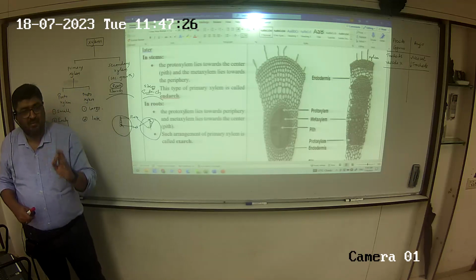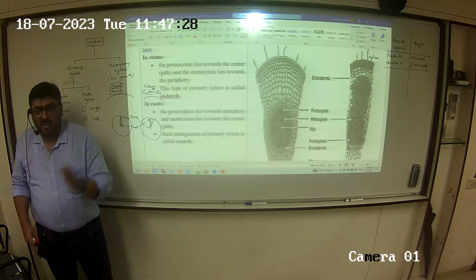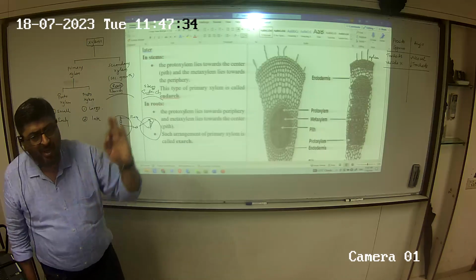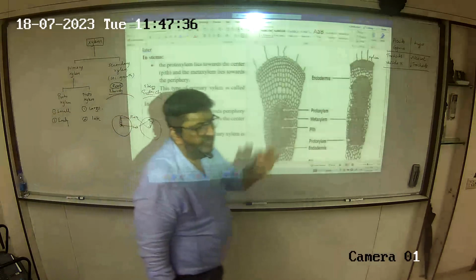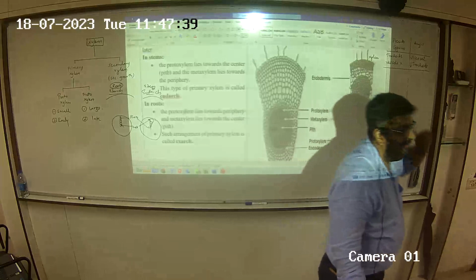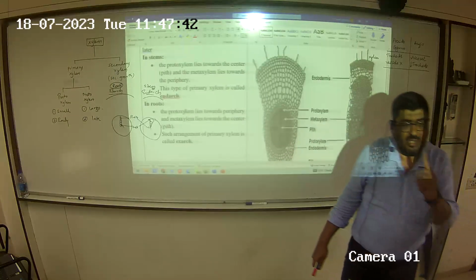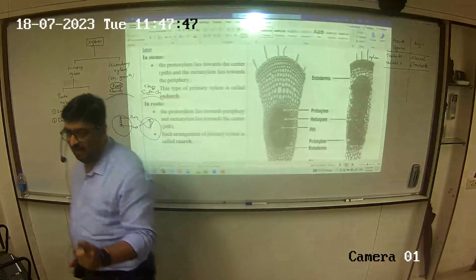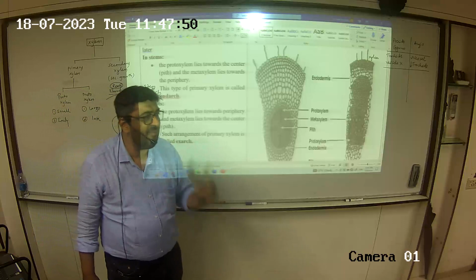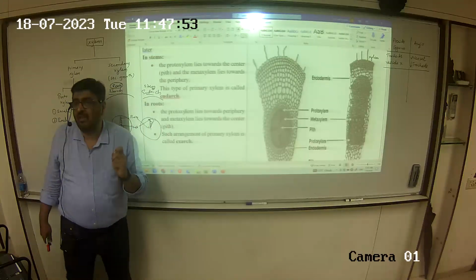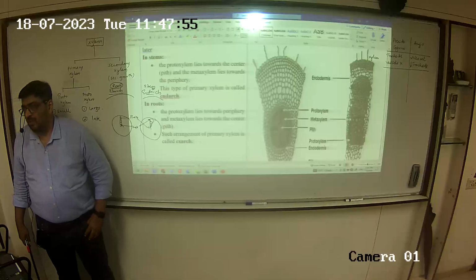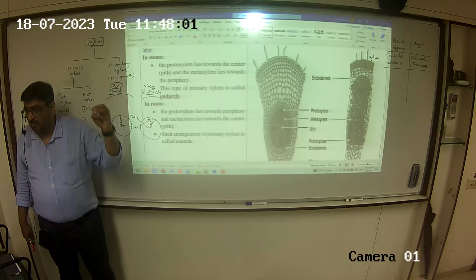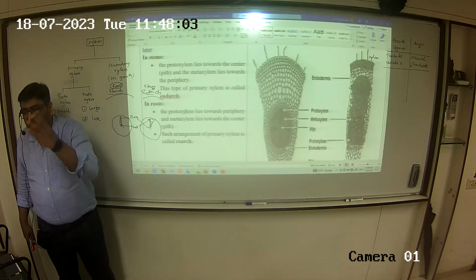Primary xylem's differentiation into proto and meta, the position of proto helps us to define the type of xylem. Is it an exarch xylem or an endarch xylem? Exarch xylem means protoxylem towards the periphery. We find this xylem in case of all the roots. Endarch xylem means protoxylem is towards the center. We find this in all the stems. Is this point very clear? Please tell everybody. Yes, sir. There are advantageous roots, will those also be exarch? When we come to monocot and dicot, that time we'll see. We haven't come to anatomy yet.